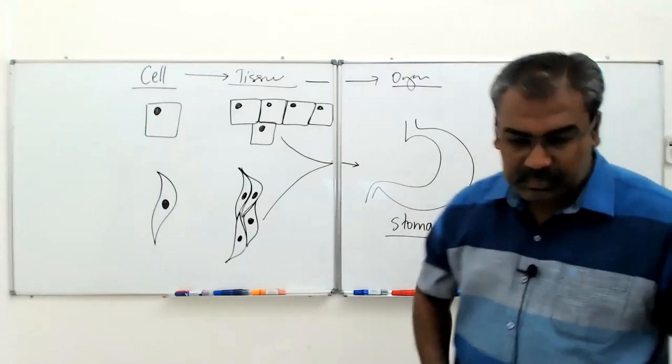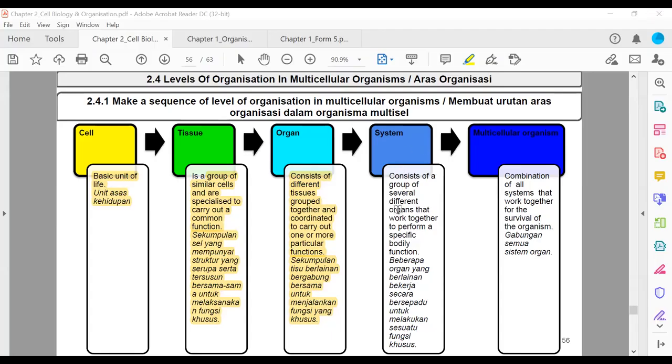Okay. Baik, system consists of a group of several different organ. Sekumpulan organ yang berbeza berkumpul bersama. Consists of a group of several different organ that work together to perform a specific bodily function.